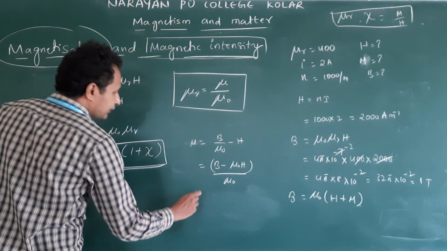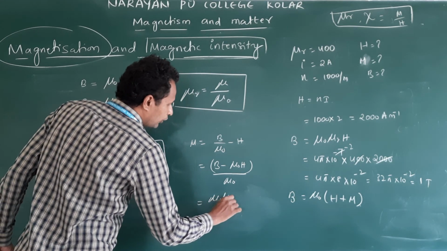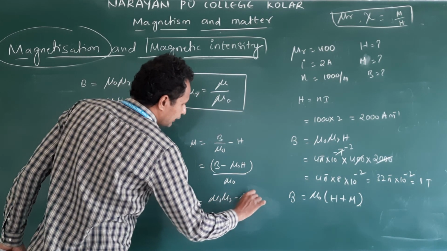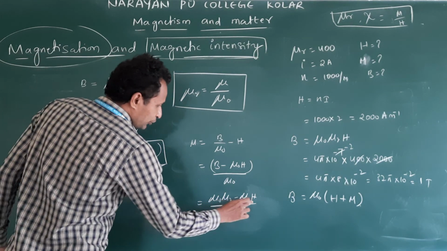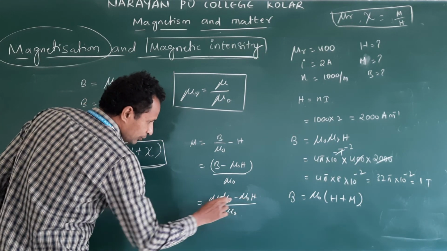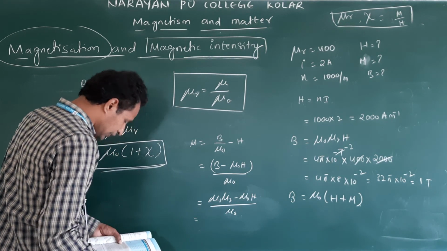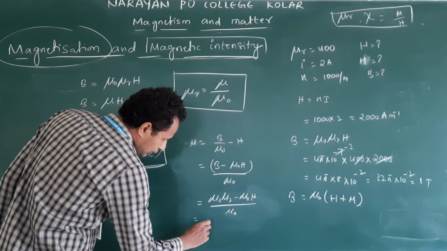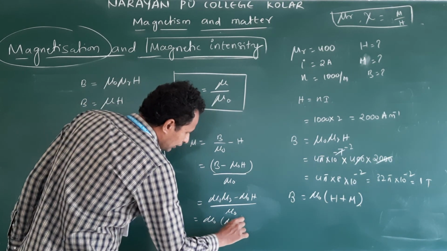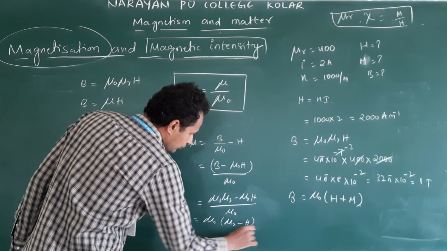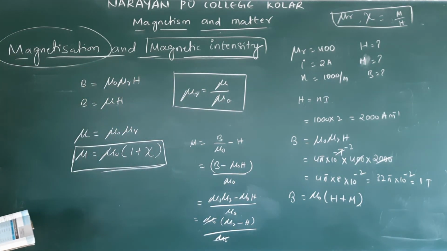What is B? This one. Mu naught, mu r minus mu naught h. Why? Mu naught, right? Then take mu naught common. If you take mu naught common, same result. What do you get? Mu r minus h by mu naught. Mu naught cancel.